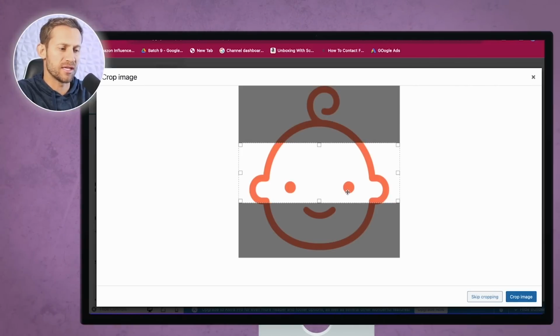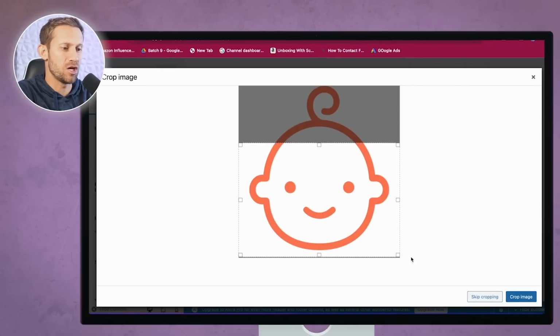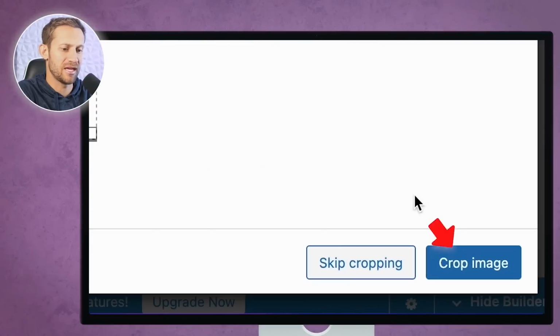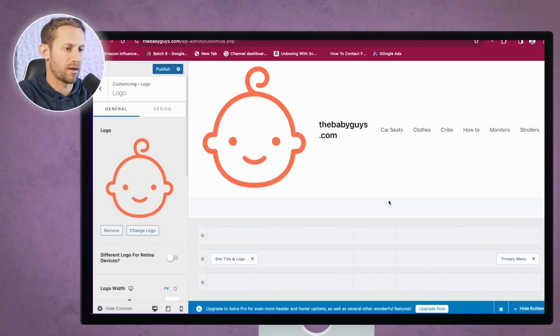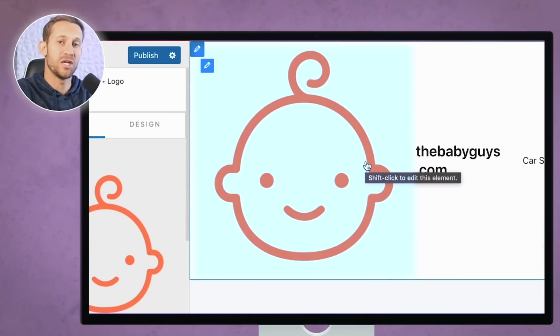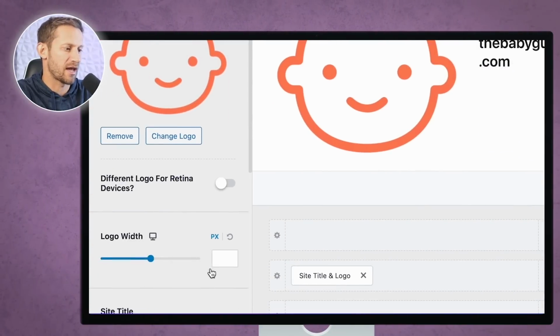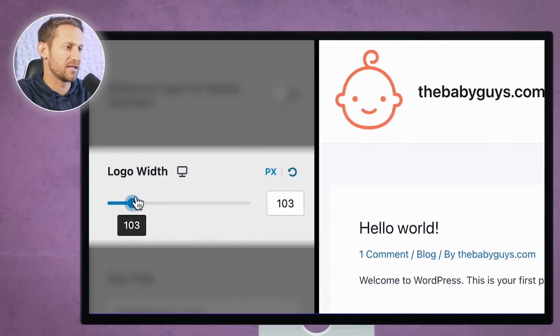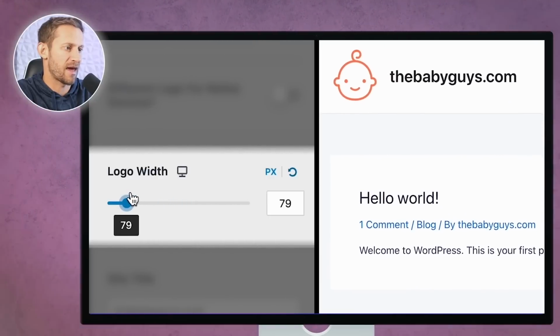And then it's going to ask if this is how much you want to be in there. And we're going to say, no, my logo is actually the entire thing. It is a square logo. We'll click on crop image right there. And you can see it's going to be huge. Not a problem. We'll just shrink it down by clicking this and dragging it down like that.